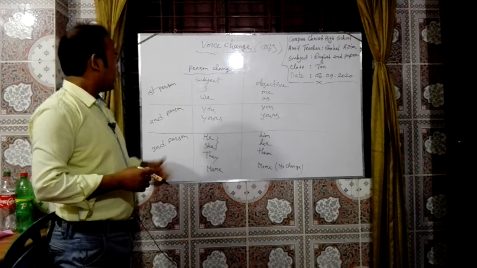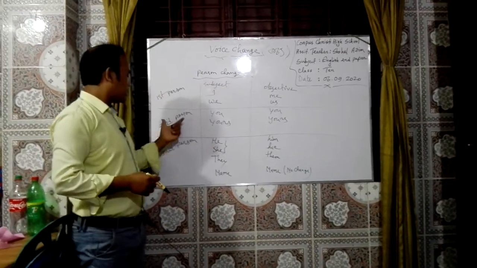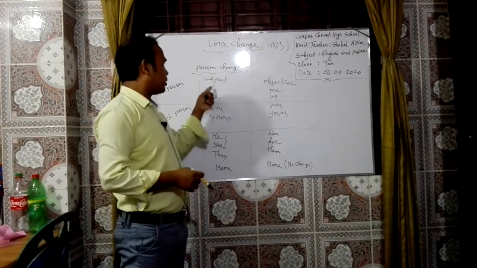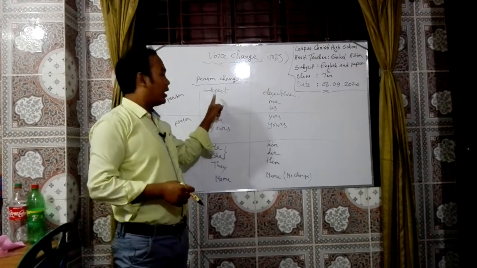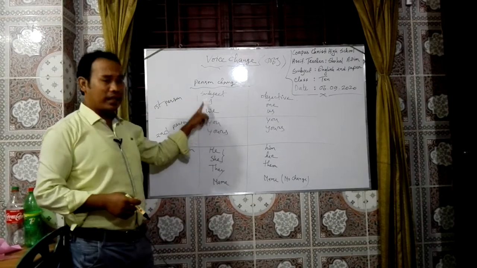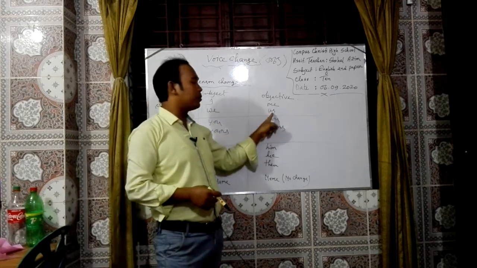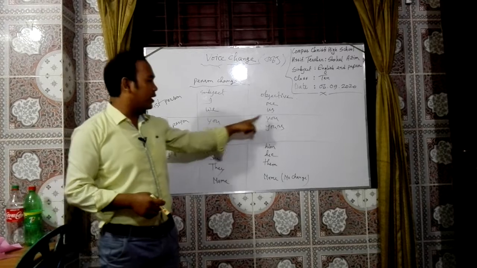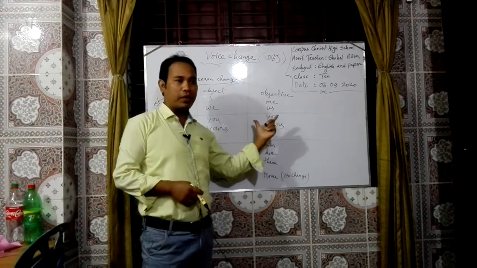Okay, so you got the point. Person changes. There are three kinds of person: first person, second person and third person, and there are also subjective forms, singular form and plural form. I, that means singular form, and its objective form will be me. Then we, this is plural form of first person, and its objective form will be us. Then second person, you and you, that is singular form, and your or yours, that is plural form.